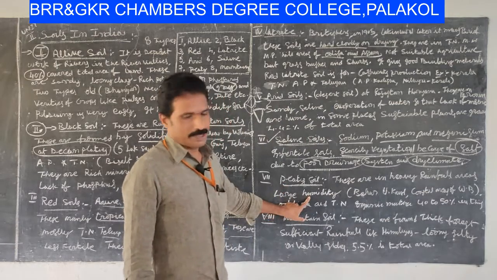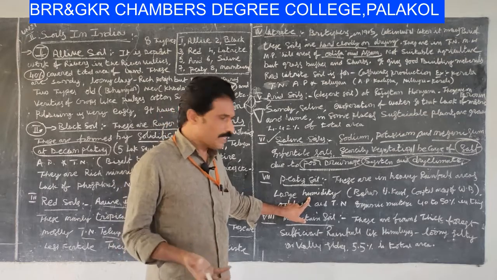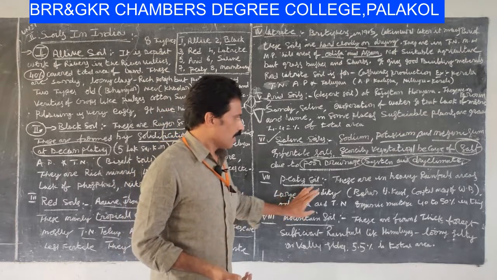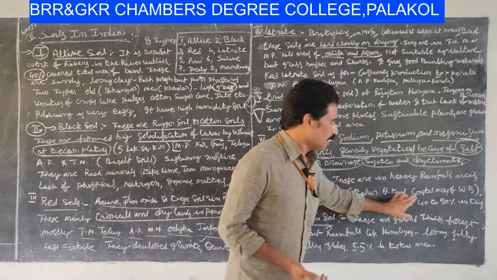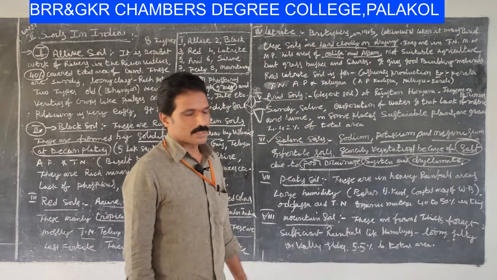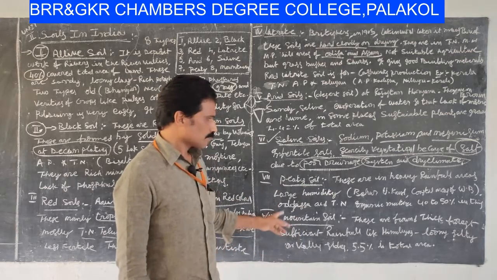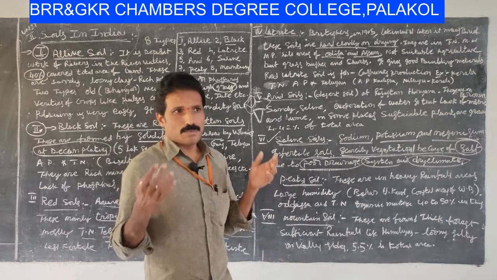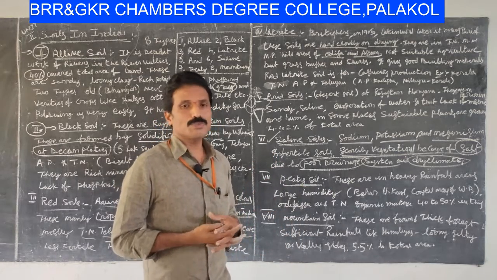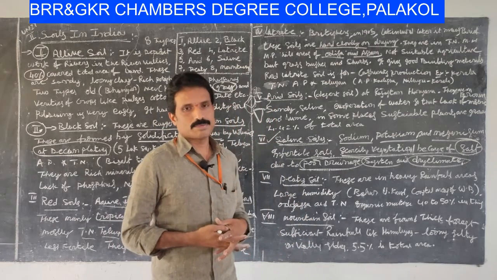They have large humidity, in humidity-concentrated areas like Bihar, Uttarakhand, and the coastal area of West Bengal. We know very well the most favorable area for these peaty soils is 24 Parganas, Sundarbans.